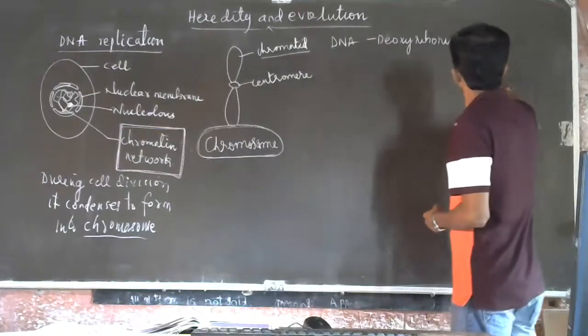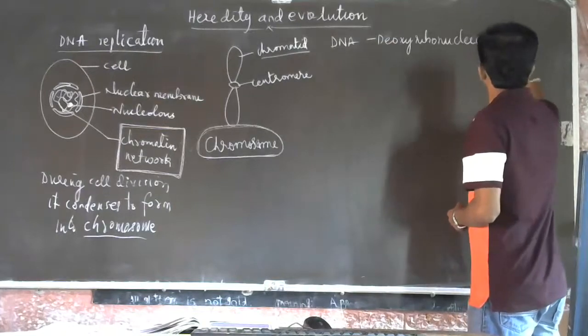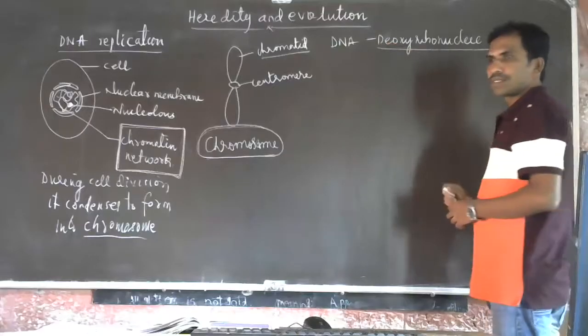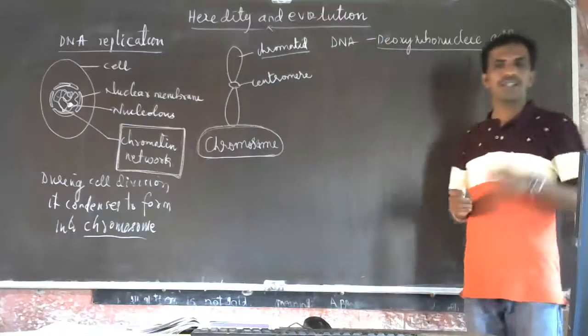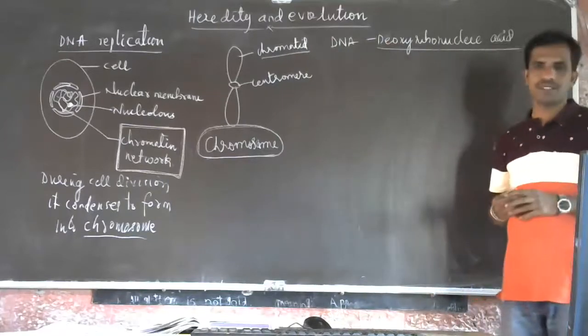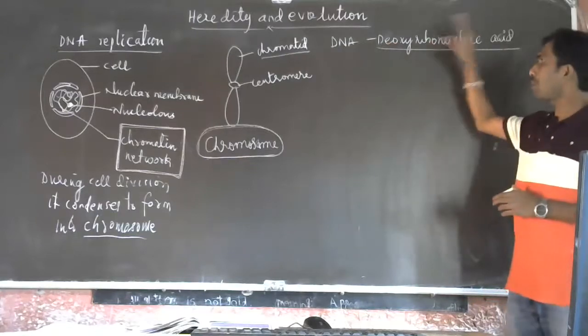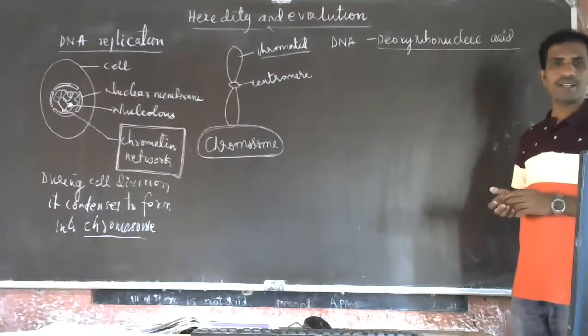Deoxyribonucleic acid. Nucleic acid. Deoxyribonucleic acid. Understood? So there are proteins and nucleic acid. A chromosome is made up of protein and nucleic acid. That is nothing but DNA.